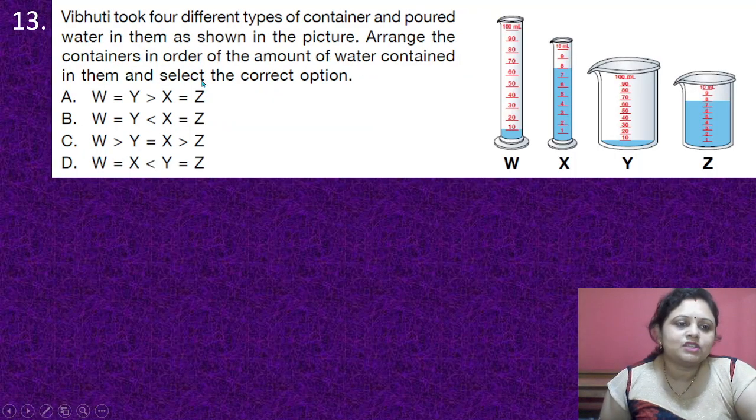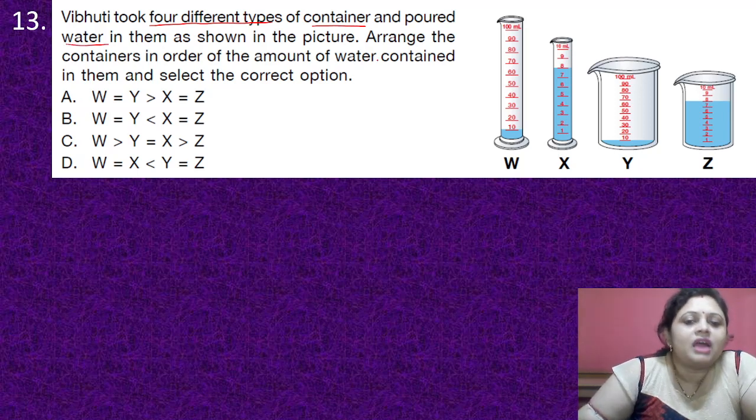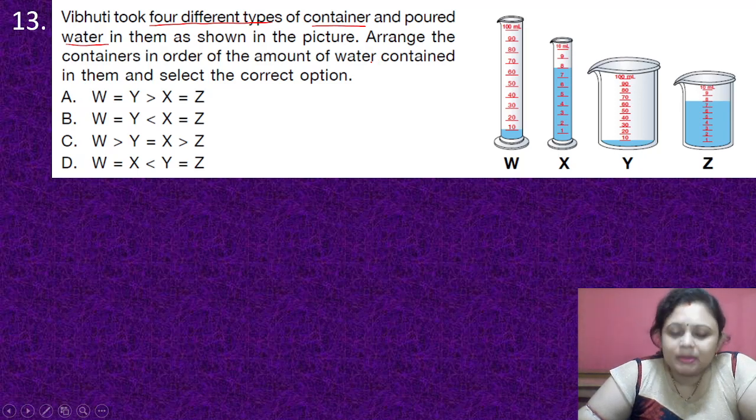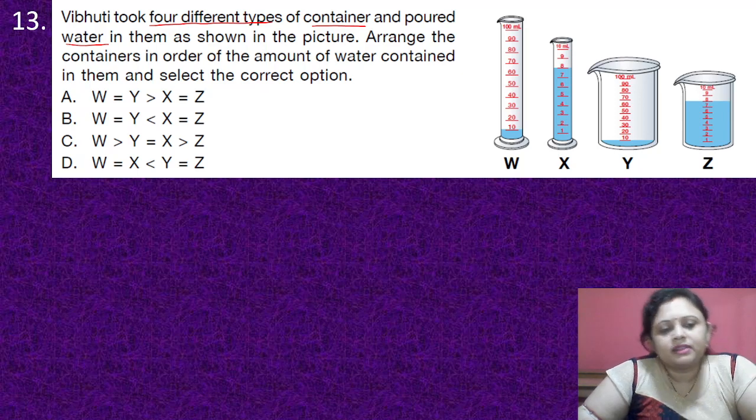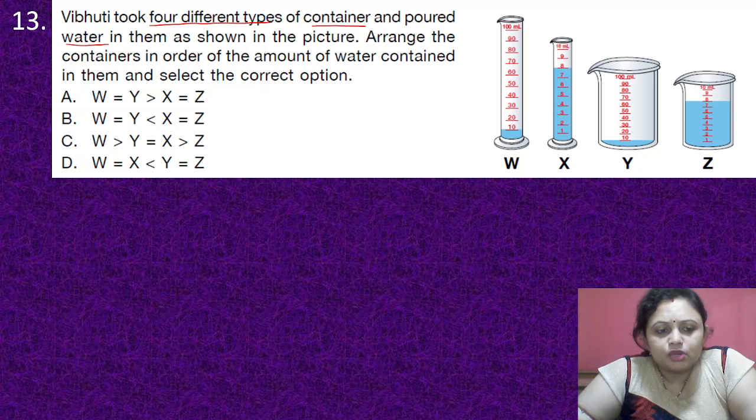So coming to the next question, Vibhuti took 4 different types of containers and poured water in them as shown in the picture. Arrange the containers in order of the amount of water contained in them and select the correct option. Options are A. W equal to Y greater than X equal to Z. B. W equal to Y less than X equal to Z. C. W greater than Y equal to X greater than Z. D. W equal to X less than Y equal to Z.